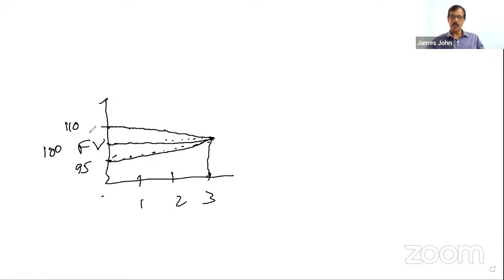Similarly, if a bond is traded at a premium, as time passes, the premium decreases, or the value decreases until it reaches the face value on maturity, because nobody will buy on maturity a 100 rupees face value bond at 110, because he gets only 100 rupees, isn't it? So this graph makes it very clear. These are 2 theorems which I have given there.